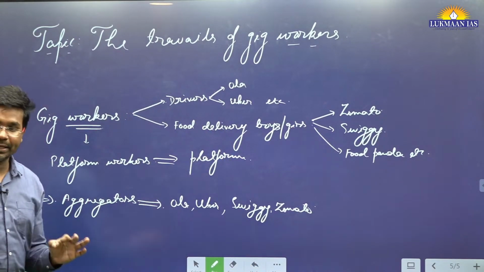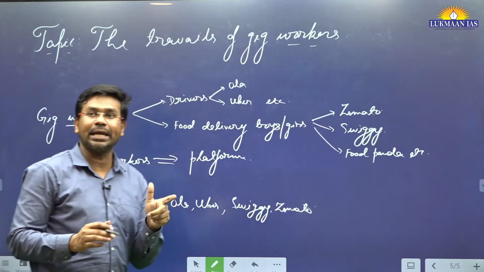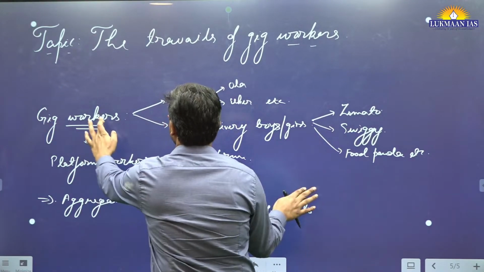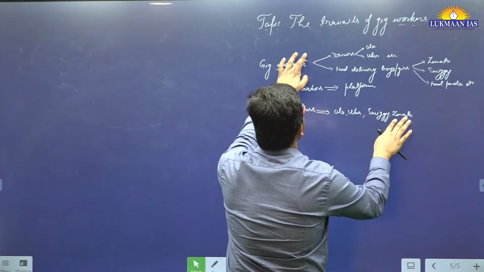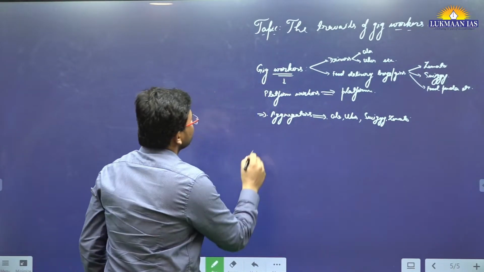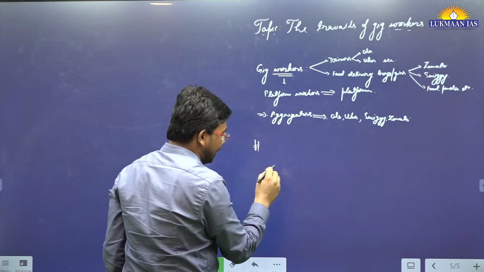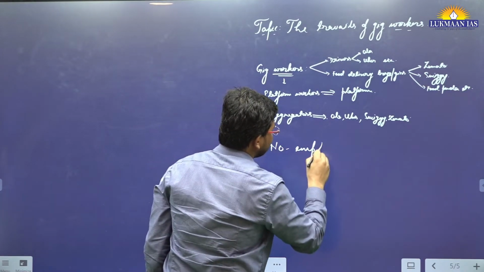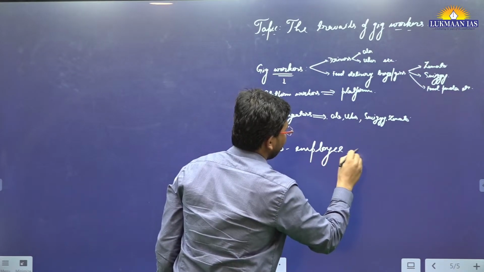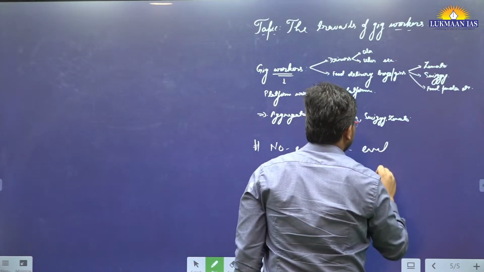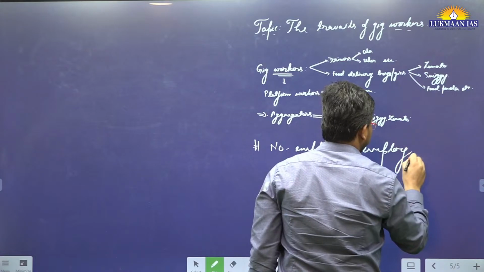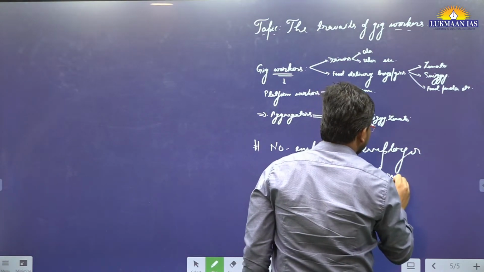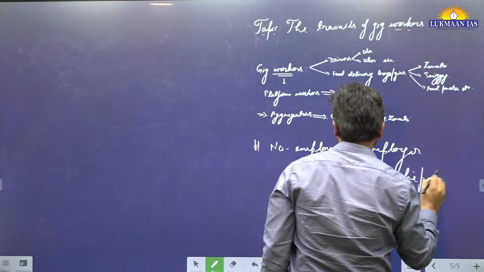Now we need to understand, is there an employee-employer relationship between them? By definition itself, there is no employee-employer relationship between them. Why is this relationship not there?